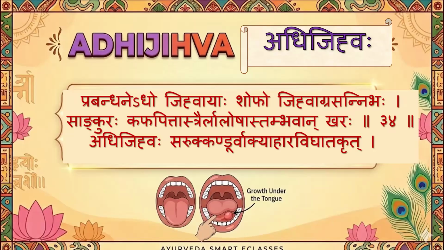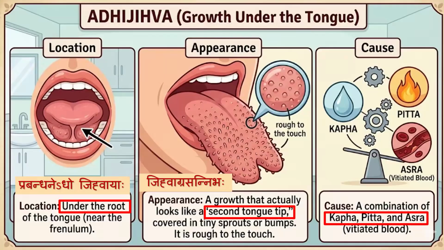Next is Adijihva. That is also only in Ashtanga Hridaya. Prabandhane ado jihvayaha shobho jihvagra sannibaha sa anguraha kaba pittasra lalo osha stambhavan gharaha adi jihvaha saruk kandu vakya ahara vighadakrit. So what is the location?